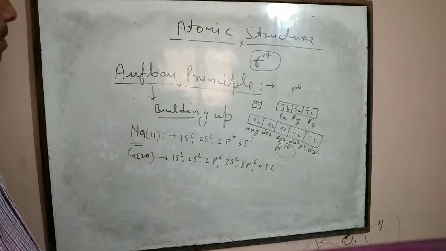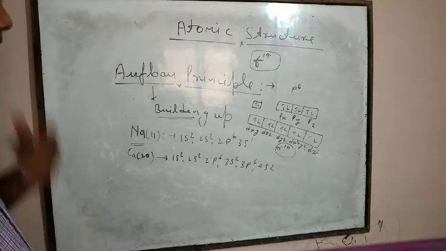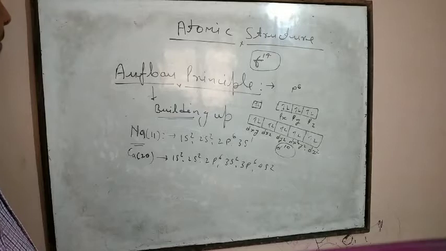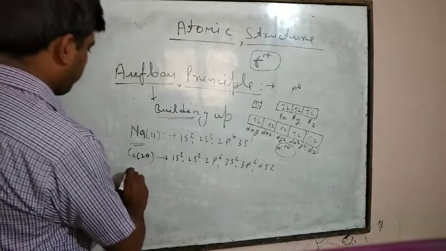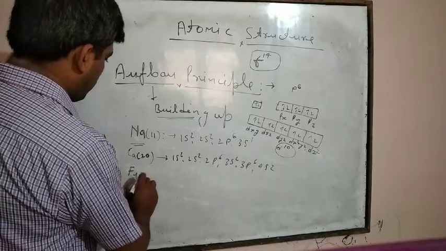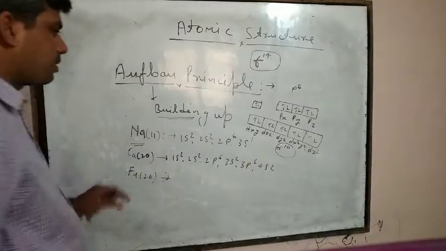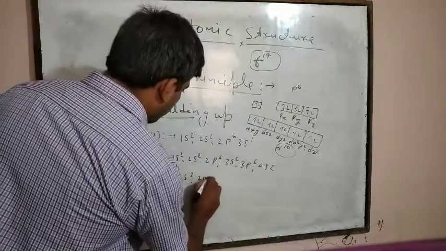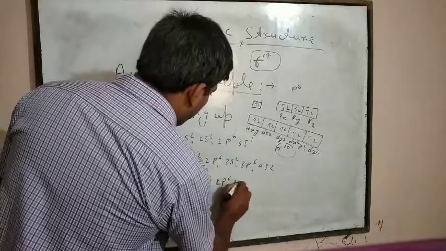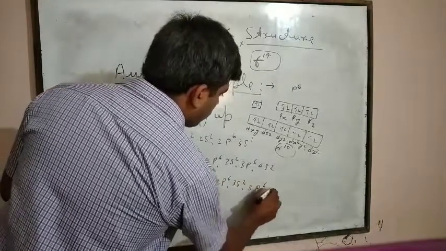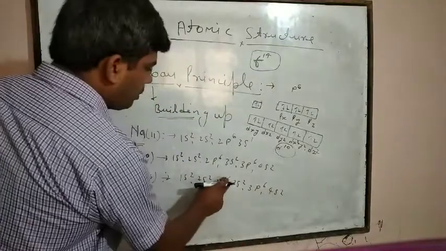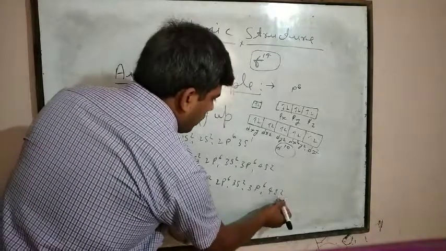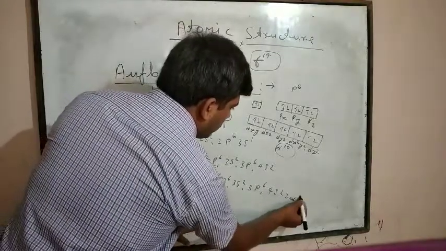Similarly, if we want to prepare the electronic configuration of Fe 26, then it will be 1s2, 2s2, 2p6, 3s2, 3p6, 4s2, here 2, 4, 10, 12, 18, 20, and now 3d6.